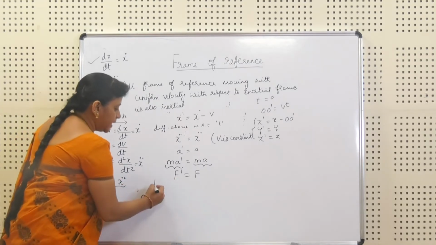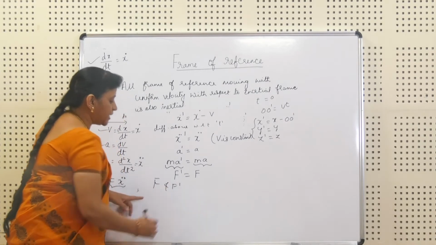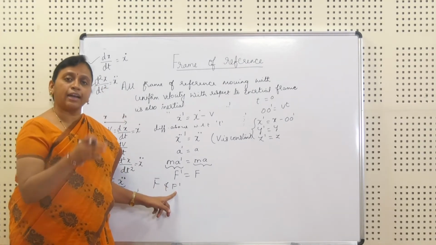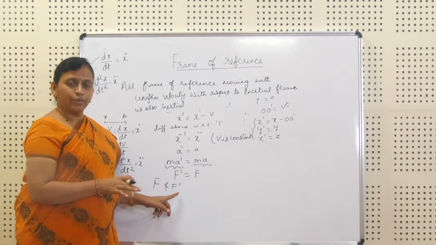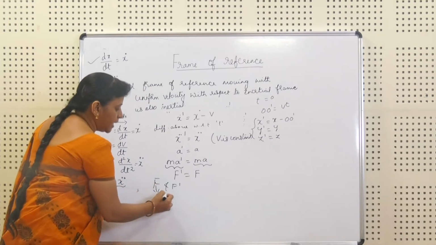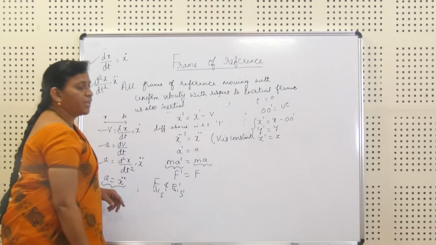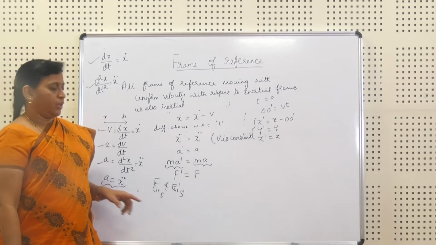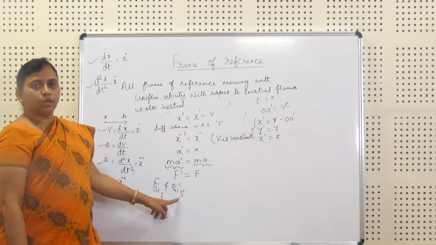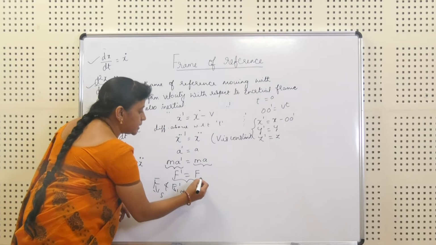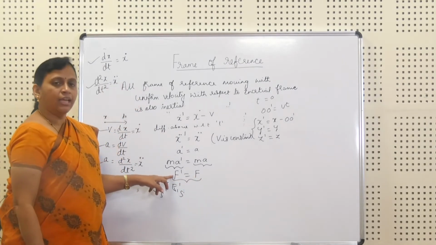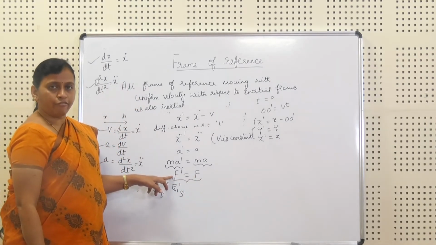Now, in this case, F and F dash are the forces acting on the particle with respect to the frame S and with respect to the frame S dash. So from this we conclude that Newton's second law is valid in the frame of reference.